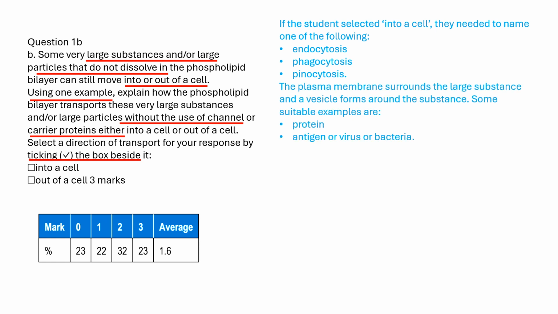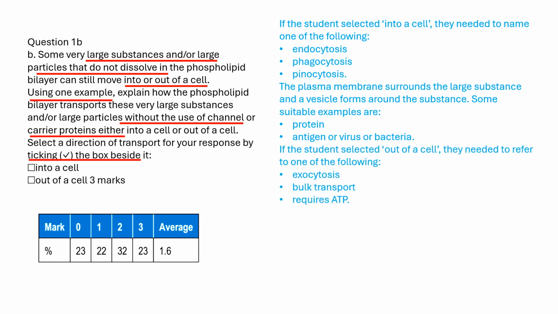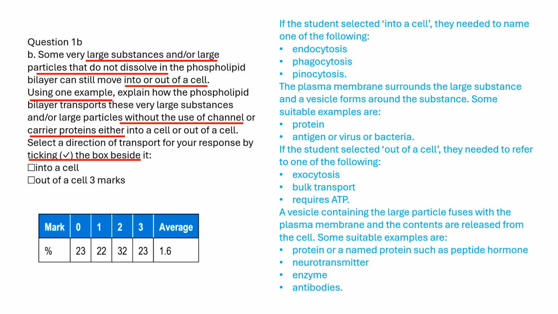The plasma membrane surrounds the large substance, and a vesicle forms around the substance. Some suitable examples are proteins, antigens, viruses, or bacteria. If the student selected out of a cell, they needed to refer to one of the following: exocytosis, bulk transport, or requires ATP. A vesicle containing the large particle fuses with the plasma membrane and the contents are released from the cell. Some suitable examples are proteins, peptide hormones, neurotransmitters, enzymes, or antibodies.